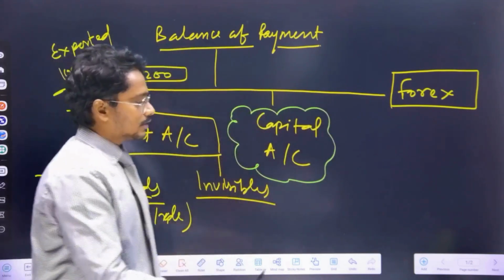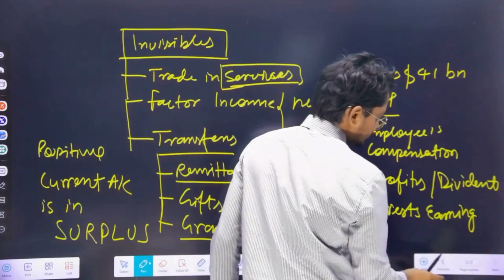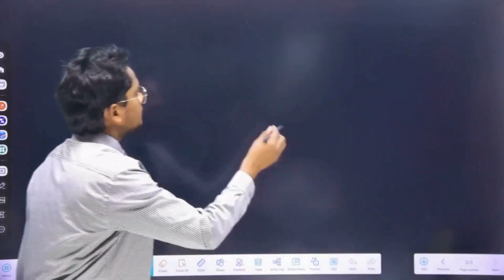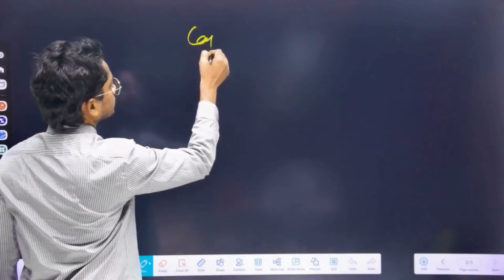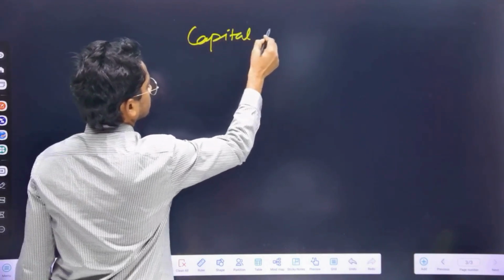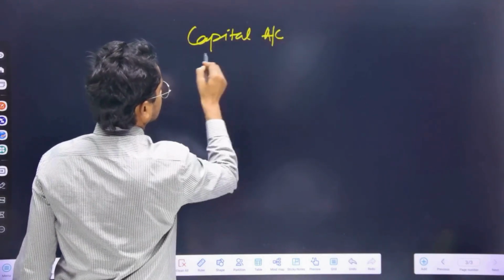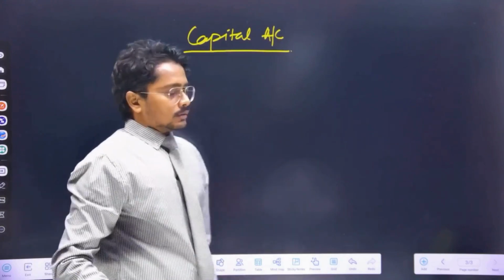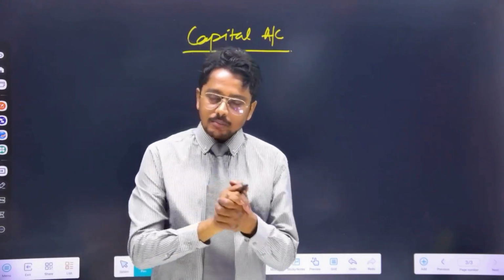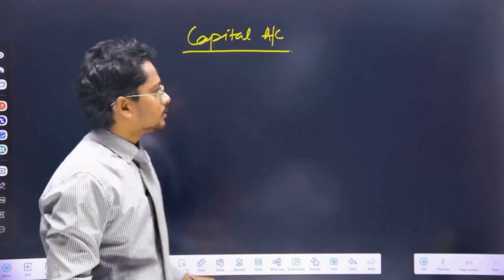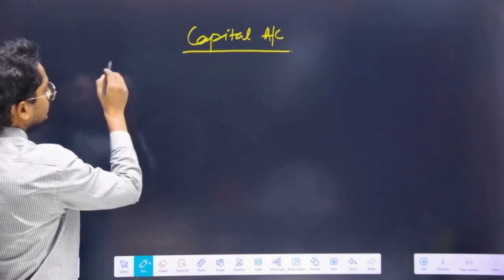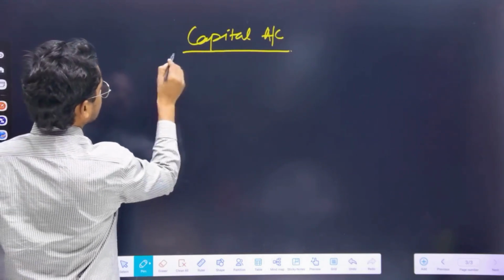Capital account, in next page. So in capital account, there are three things. One is foreign investment.